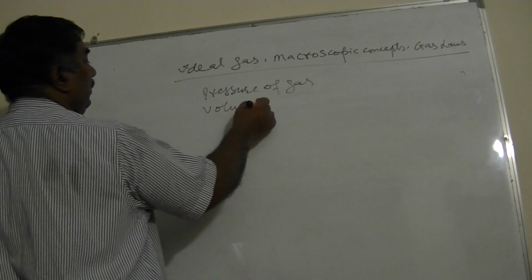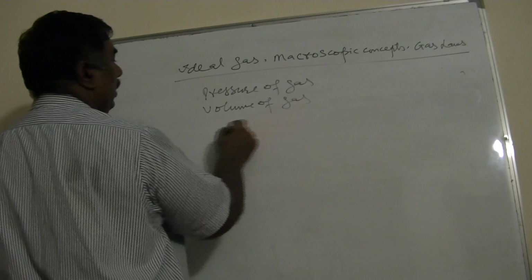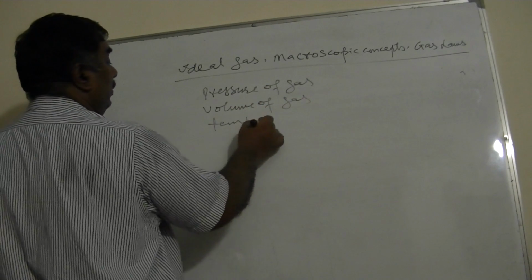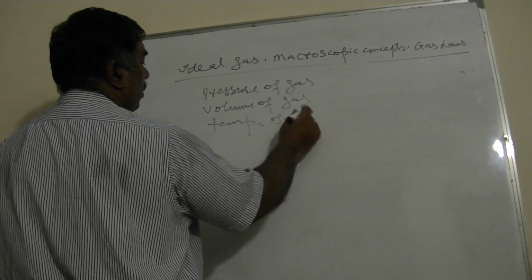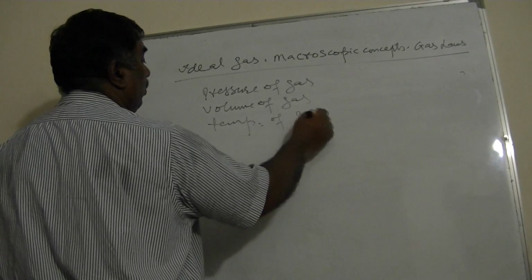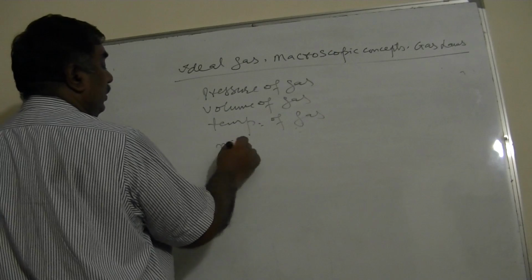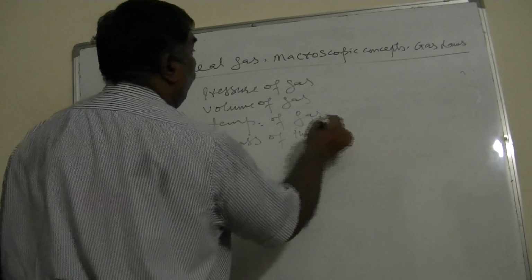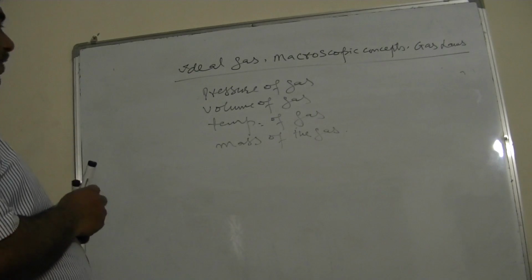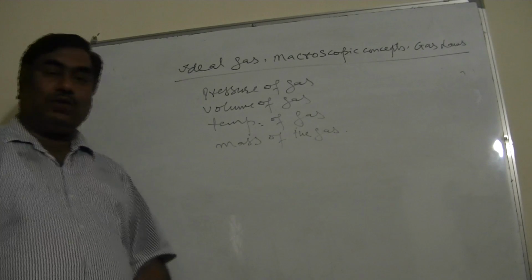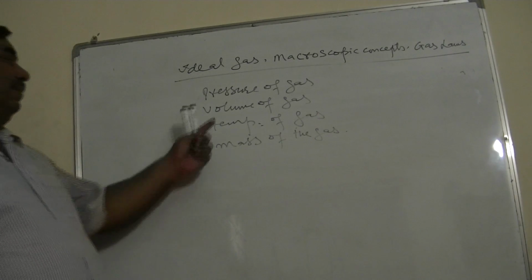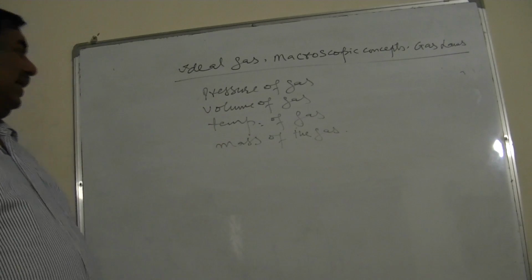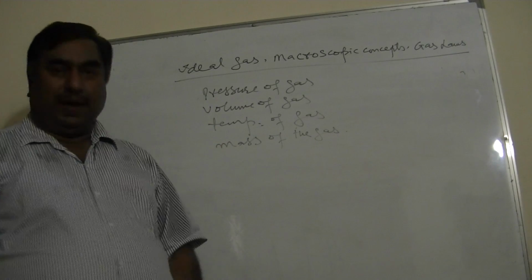Volume of the gas, temperature of the gas, and of course mass of the gas. So these are the 4 macroscopic concepts. When we say what are the macroscopic concepts of the gases, we say pressure of the gas, volume of the gas, temperature of the gas, and mass of the gas.